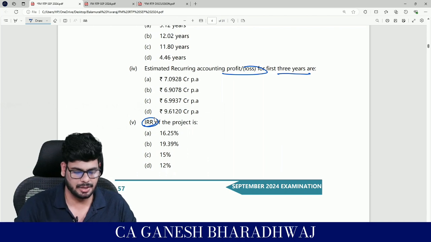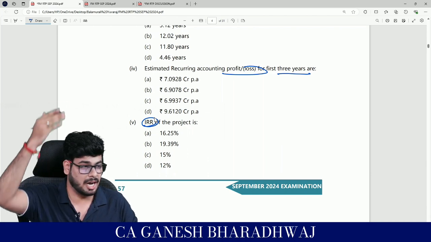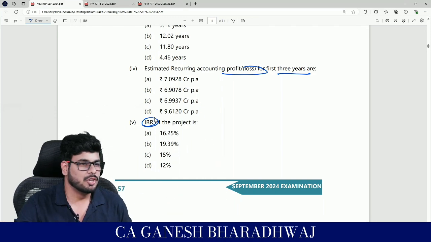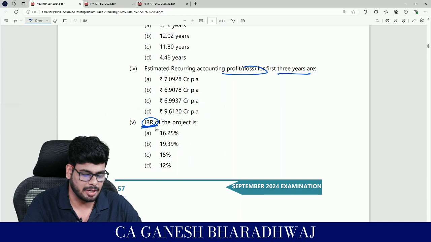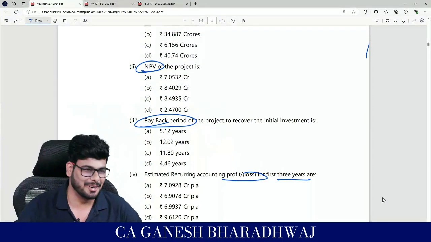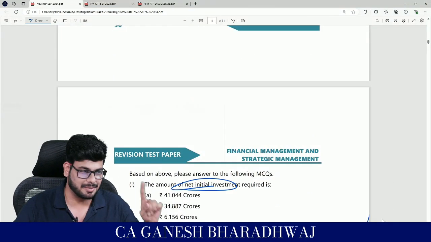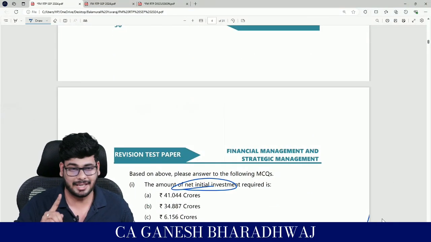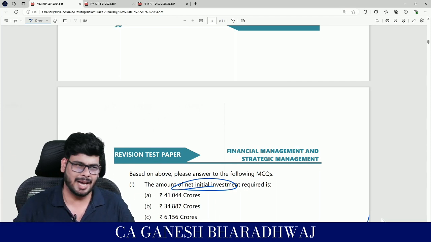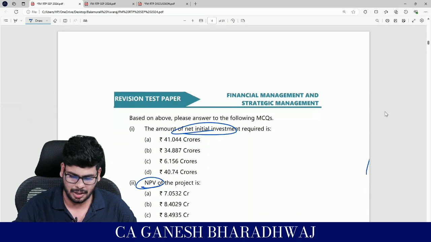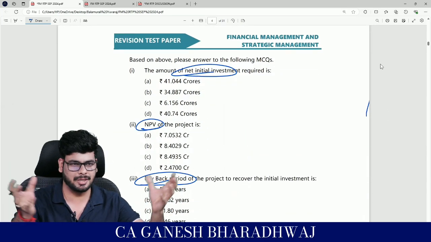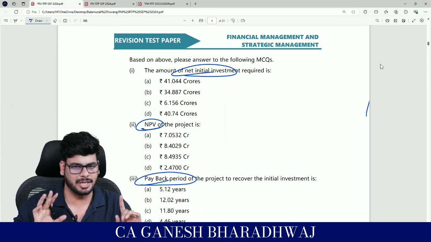It's not a 10-mark question, because after having done the first 4 parts, you will be very tired, and then you will look at calculation of IRR. That is like one 10-mark question by itself. That's why I'm giving you all this background, because you should not carry this forward to the next questions. This one question is like that. And I sincerely feel that for calculating IRR, they will give you some hints like NPV at 15%, NPV at 20%, and you just need to do the interpolation. I think that's all they will do.